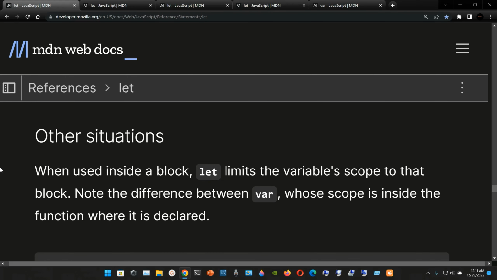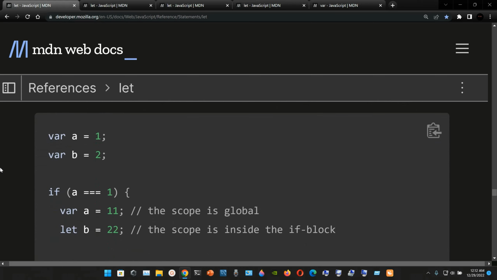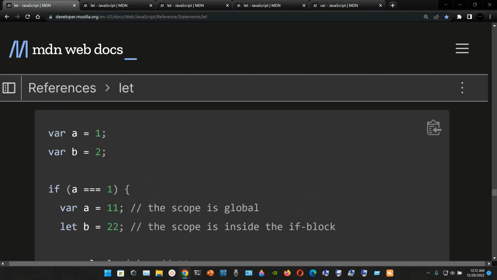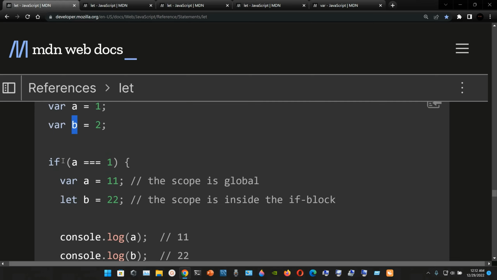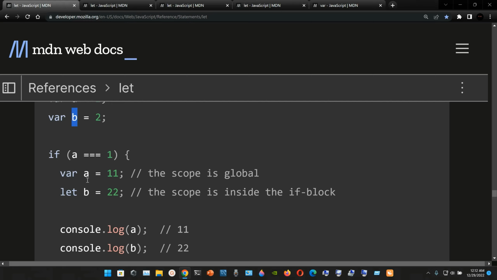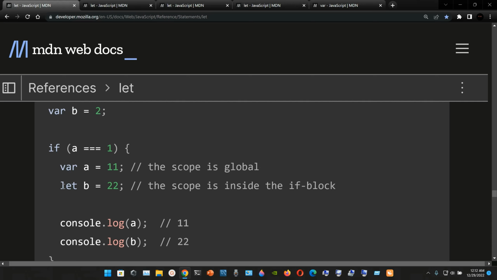Other situations. When used inside a block, let limits the variable's scope to that block. Note the difference with var, whose scope is inside the function where it is declared. So here in this example we have the var declaration. We have a global variable a that is assigned the number 1. We have a var declaration, the global variable b, that is assigned 2. So now we have an if statement. If the global variable is equal to 1, then the var variable a is going to be updated to 11. The scope is global.